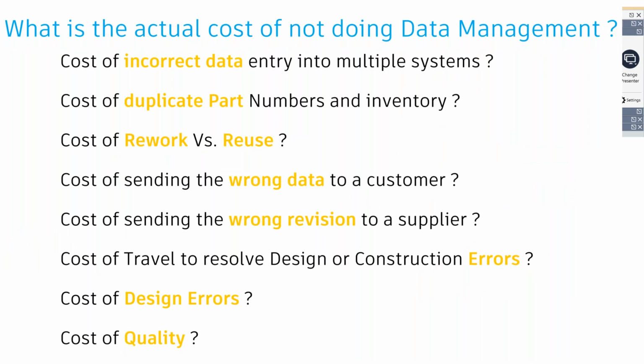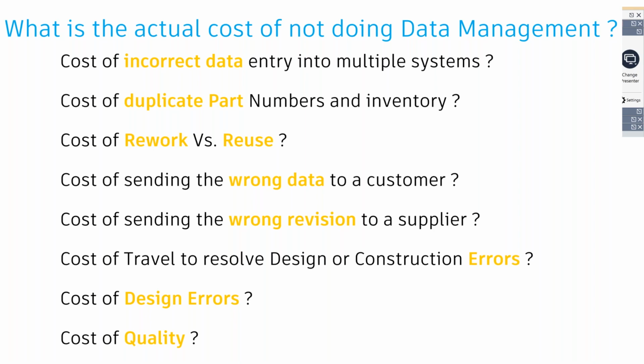So what is the actual cost? If I have to put it by means of certain quantifiable or qualitative figures, basically it can help me in terms of working on incorrect data, creating multiple duplicate parts, thus increasing the capacity of my storage.